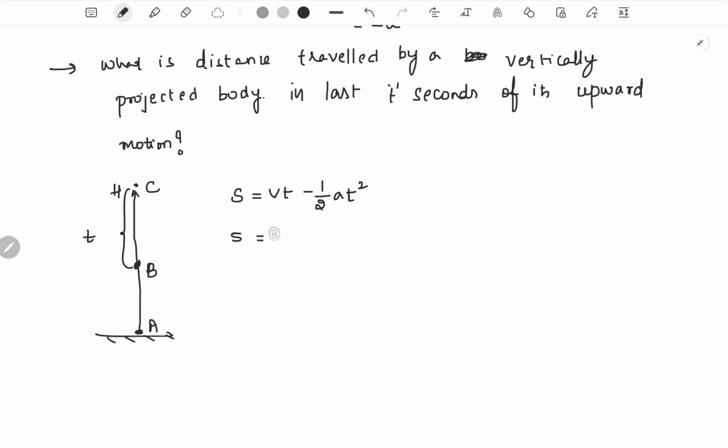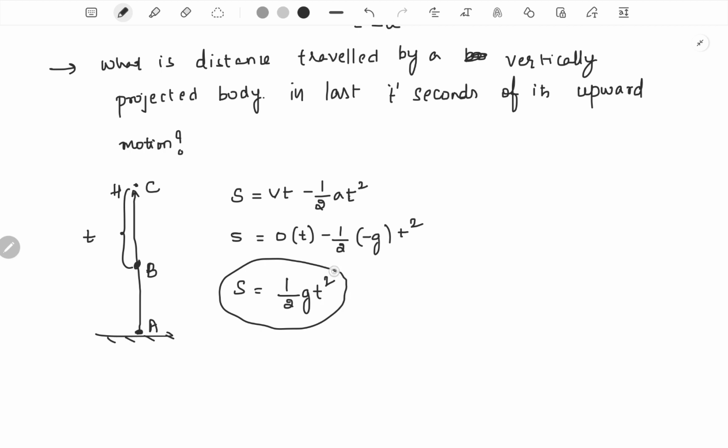So S is equal to V, where the final point is C, and the velocity at C would be the final velocity, so it can be considered 0. The time taken is t. Half into acceleration, which is taken as minus g because the acceleration is g downwards, into t square. So the distance traveled is half g t square. This is the distance traveled in the last t seconds of its upward motion.